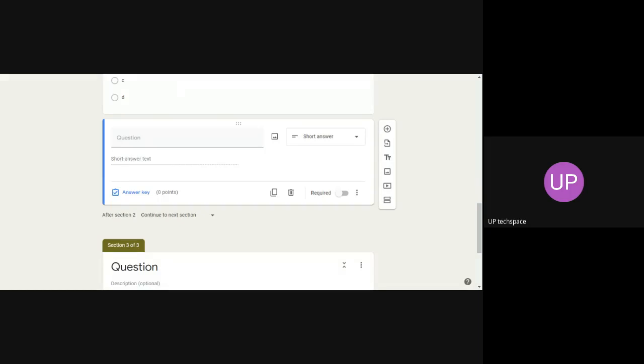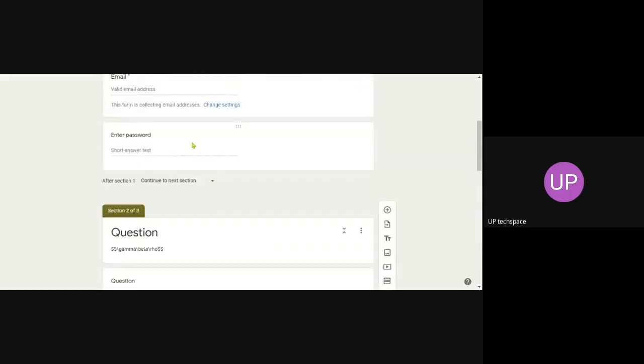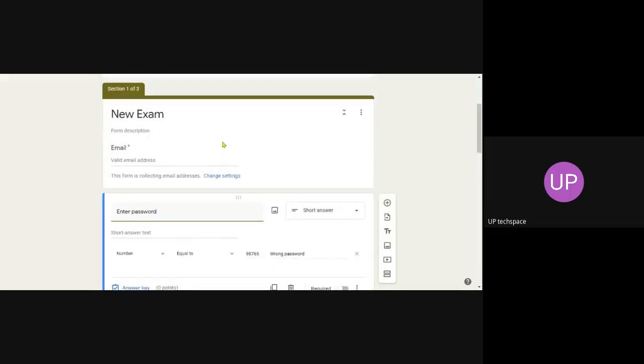We cannot do that. Password enabled tab, I think I removed that. This is a password enabled tab. We cannot directly type math equations into Google Form, there is a problem in that.